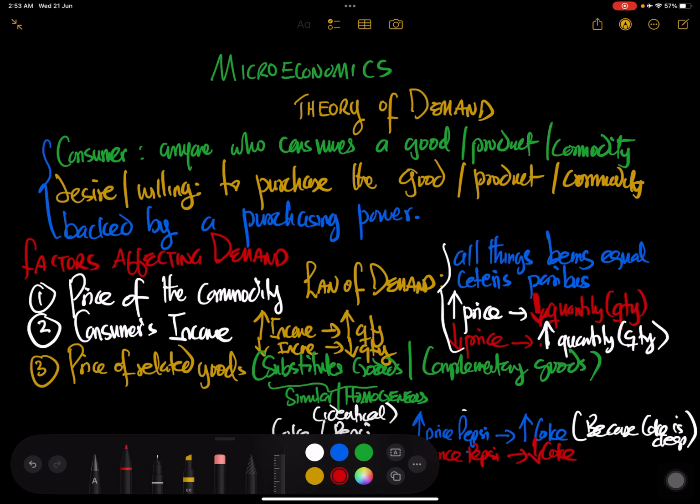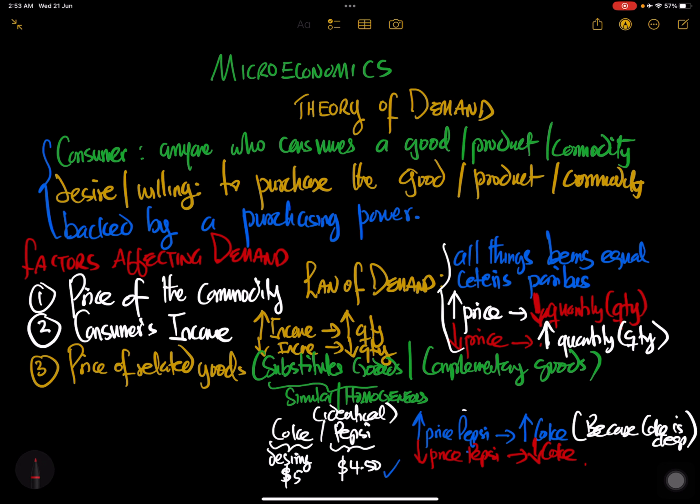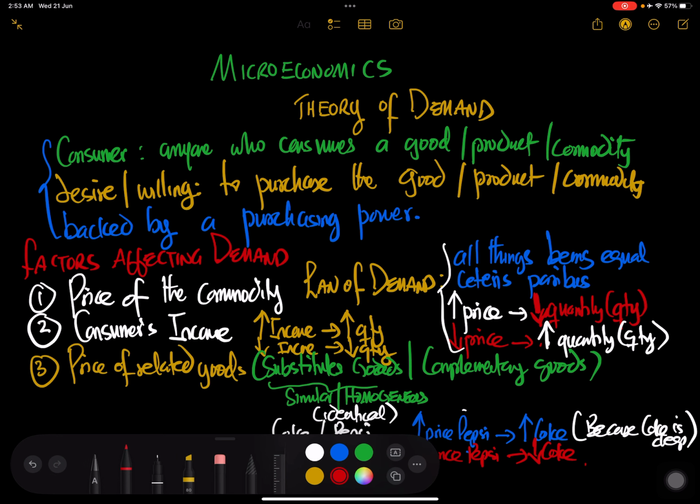If the price of Pepsi is cheaper, he will not consume Coke. He will switch to Pepsi. So that's one aspect, the substitute good. Substitute goods work similarly to the consumer's income. So here we are saying that when you have substitute goods, you have what we call a direct relationship, right?